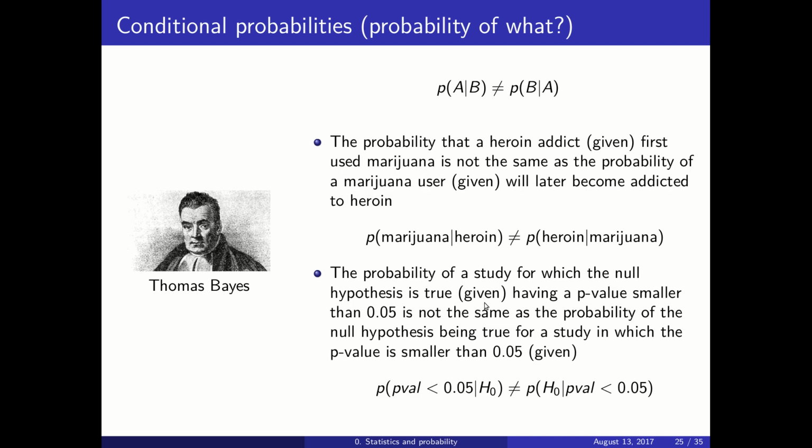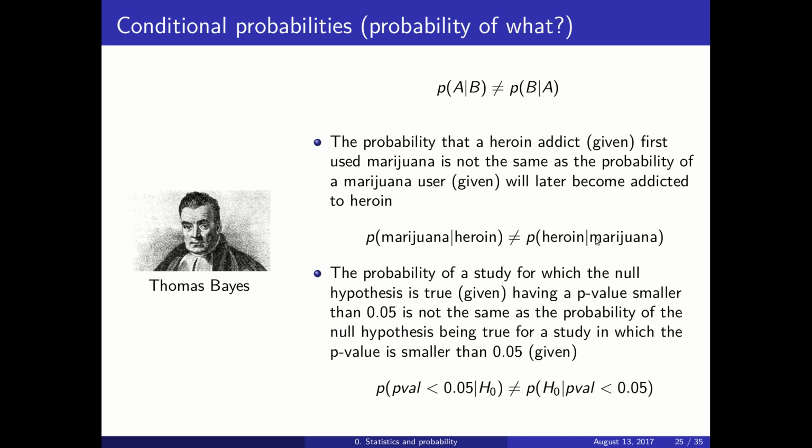So we continue with this idea that the probability of A given B is not the same as the probability of B given A, and sometimes it is even more confusing. The probability that a heroin addict, and this is given, first used marijuana is not the same as the probability that a marijuana user will later become addicted to heroin.